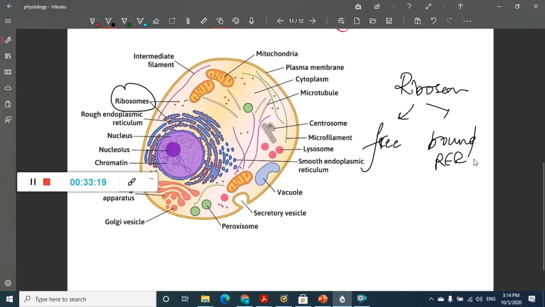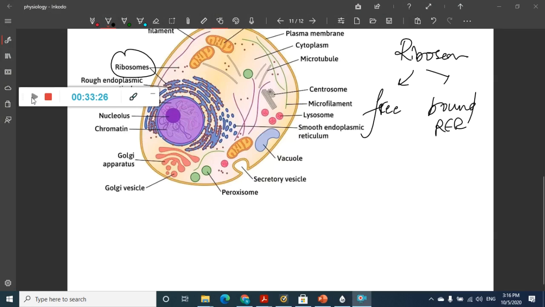The free forms are present in cytosol, and the bound forms are on the rough endoplasmic reticulum. A very important thing to remember is the proteins which are synthesized by free polyribosomes and rough polyribosomes.